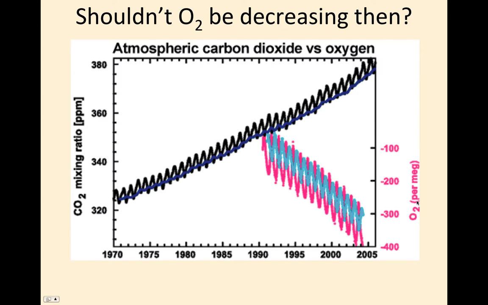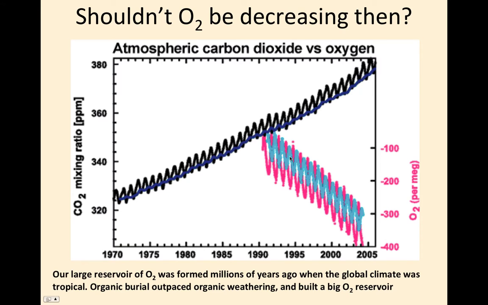If you express that in parts per million, it's 210,000 parts per million. So if you take away a few parts per million, it doesn't make a big difference. However, it is notable that it's decreasing over time. Our large reservoir of oxygen was again formed millions of years ago when the global climate was tropical and where organic carbon burial outpaced organic weathering for quite some time and built up a large oxygen reservoir.